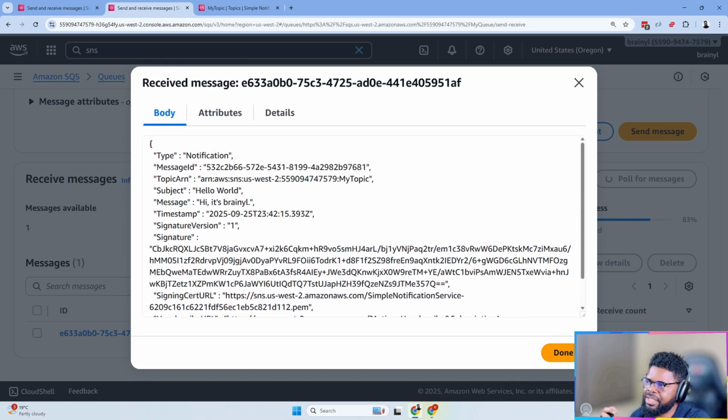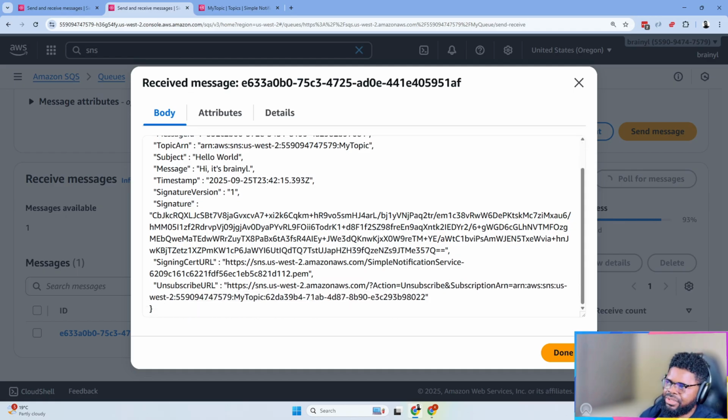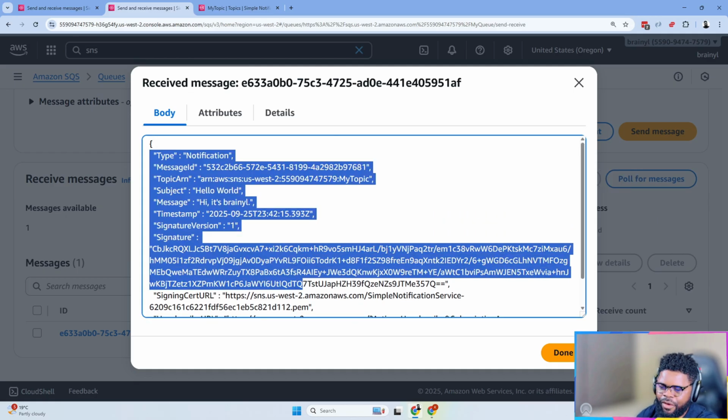You can see how this message is. So if you have a Lambda function that needs to poll for this message, it needs to know the exact format in which the message is going to come, so that you can test that service in isolation. And then when you create the connection, you know that everything is going to work as is, right? So there is one message from SNS that was just a test message, but that's not what I want to